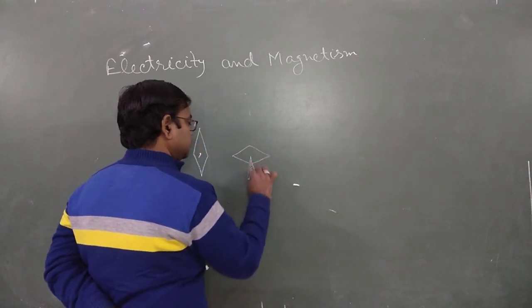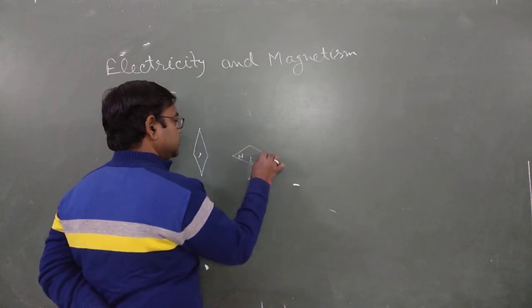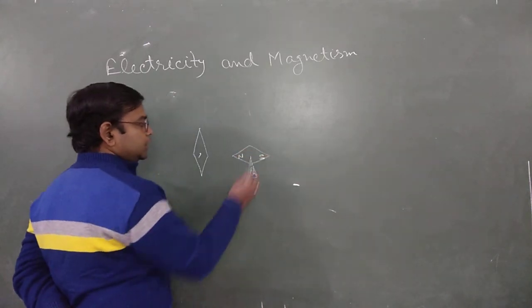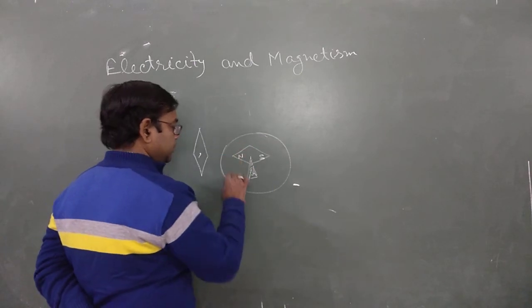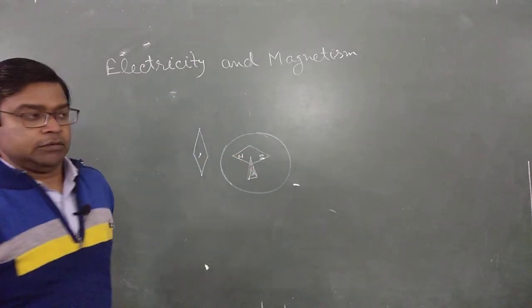This is your support. This is the north pole, this is the south pole, and this needle is fixed inside a case, a transparent box, so that you can see.